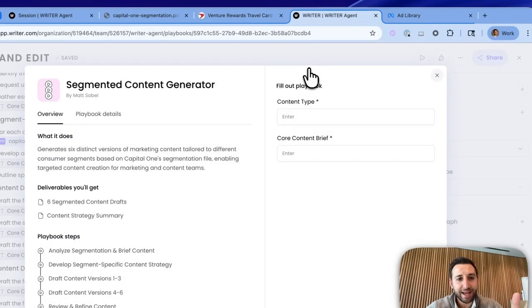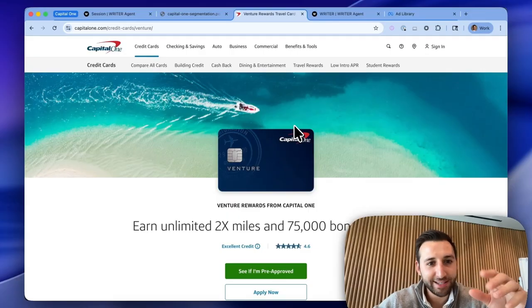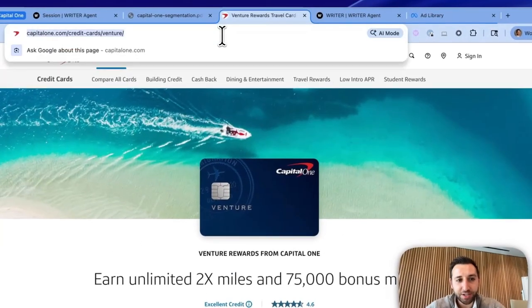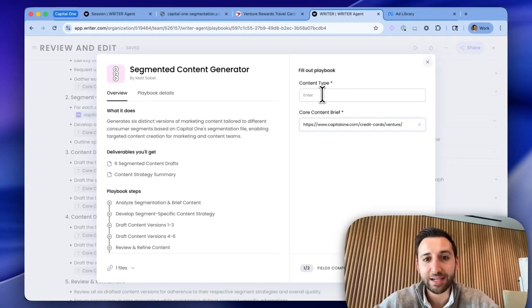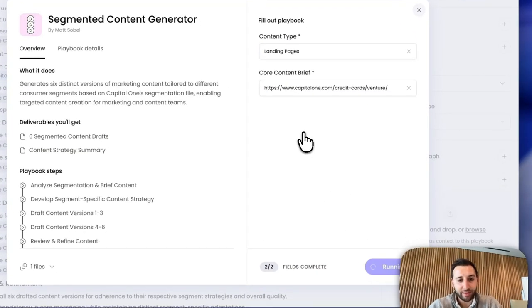So let's say we're part of the marketing team and it's our job to create personalized landing pages for the venture rewards card. I'm actually just going to take this URL and I'm going to plug it in here as an ideal kind of brief. Usually you probably have a file or a brief for a new campaign, but let's just say we don't. And then we'll say landing pages. And we'll hit run playbook.